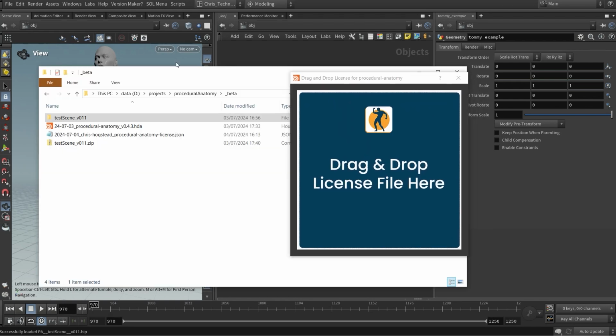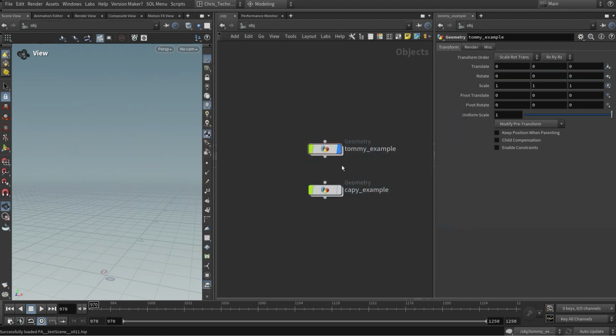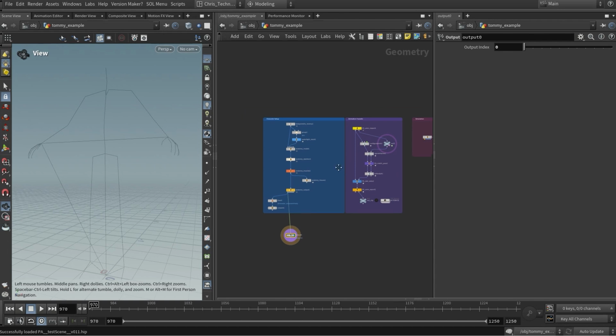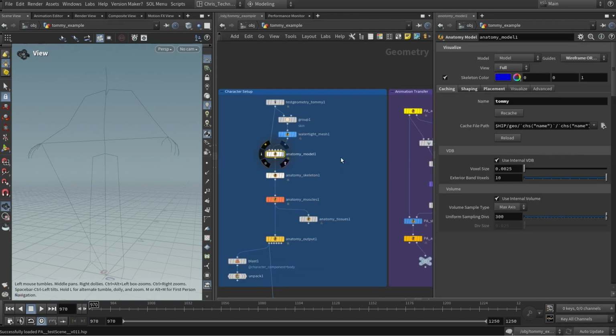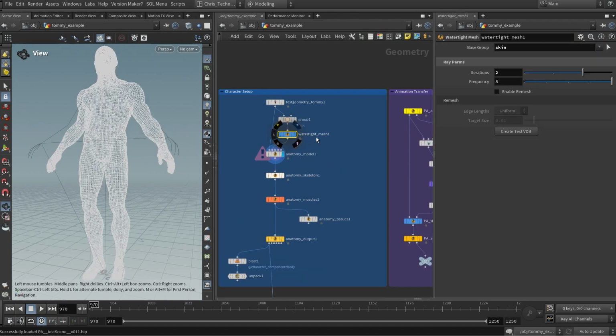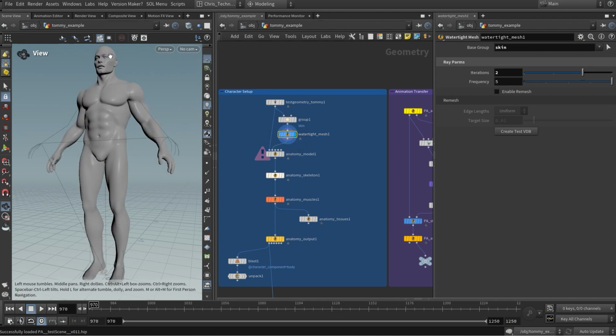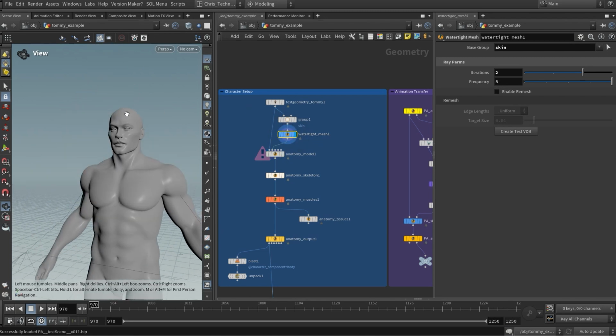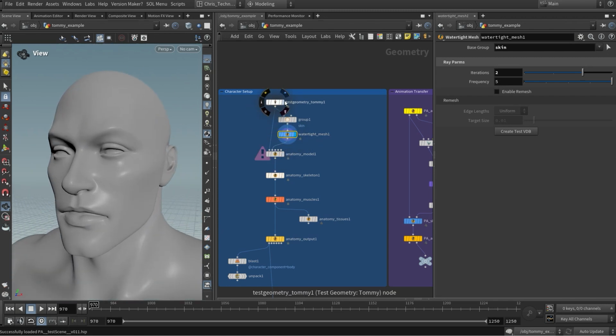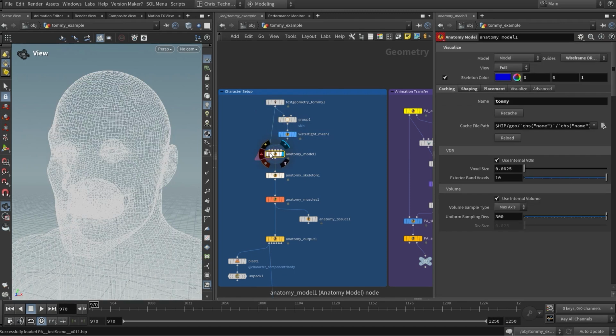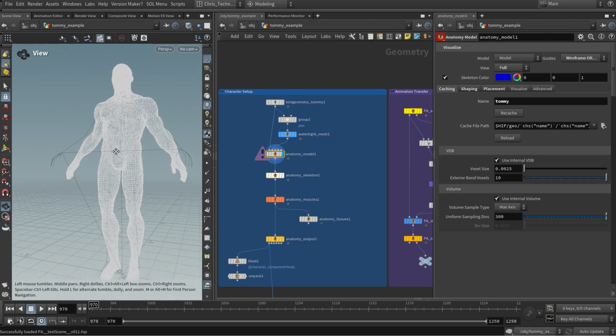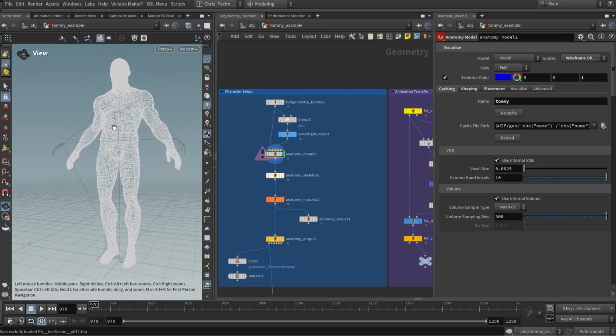Now, going back to our license file, basically we need to select that, make sure it's dragged over, and sometimes it may come back. Now, I think this time we have achieved success. You should see that Tommy's up here, and then we've got a watertight mesh node just to make sure it's working, which is a PA node. The anatomy model needs to be recached though. So the first thing you should do, go to the anatomy model and press recache on Tommy.